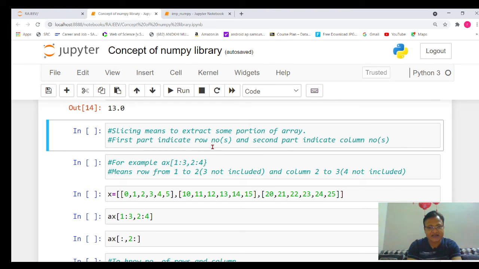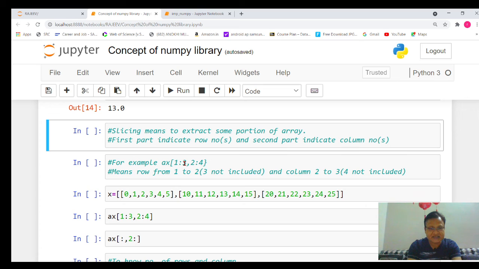The first part indicates rows and the second part indicates the columns. For example, suppose I have written AX[1:3, 2:4]. Here the first part indicates which rows you want to extract, and after the comma it shows which columns you want to extract.